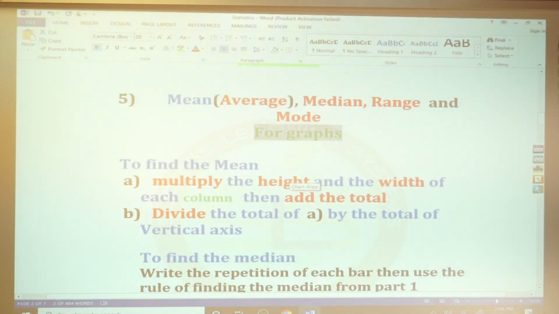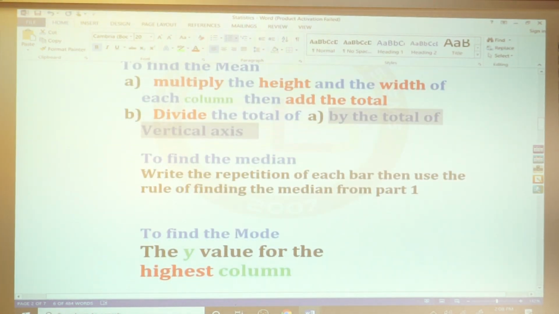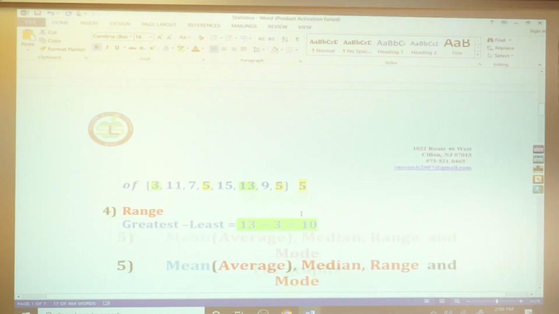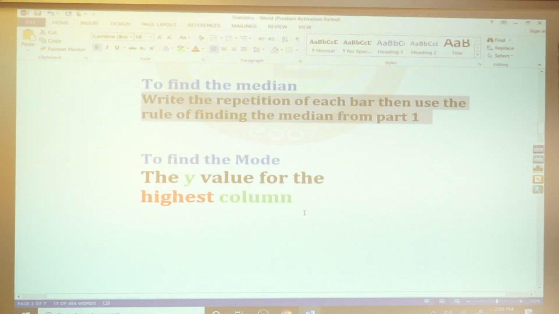To find the mean, multiply the height and the width of each column, then add the total. Divide that total by the total of the vertical axis. I'm going to go back to this note and show you. To find the median, write the repetition of each bar or column, then use the rule of finding the median from part 1, the middle number. You can pause anytime to see.